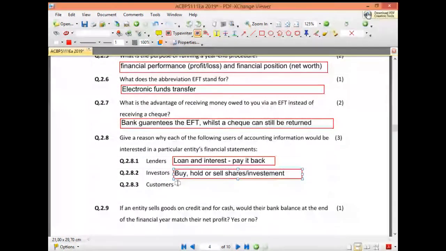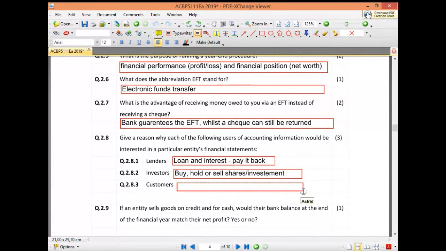Okay, customers on the other hand, what information do you think a customer would like to know? As a customer, what would I like to see?